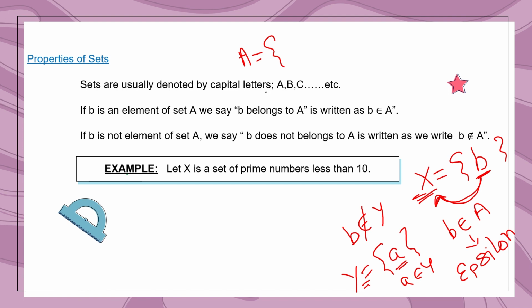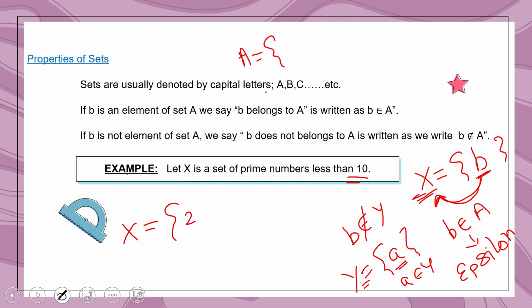Let's take some example. Let X is a set of prime numbers, but the prime numbers must be less than 10. So it is written as set capital X. Prime numbers are those numbers which have only two factors in it. Suppose 2 is a prime number.